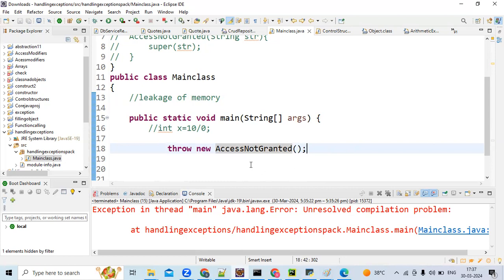Okay, so this will act like some unchecked exception. What I told, how many ways are there to handle an unchecked exception? Only one way. Jayashree, how do you handle this unchecked exception? Using a try catch block. Yeah, exactly. Using try catch.